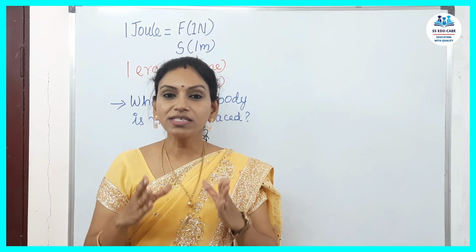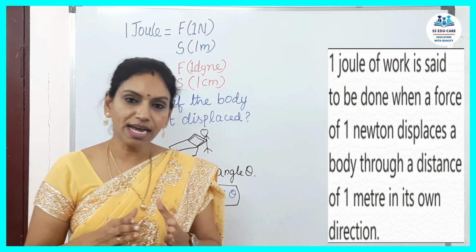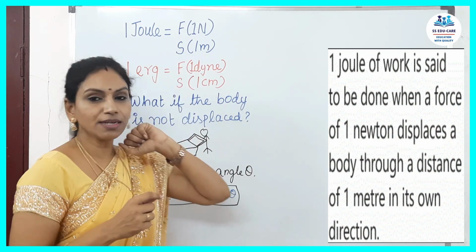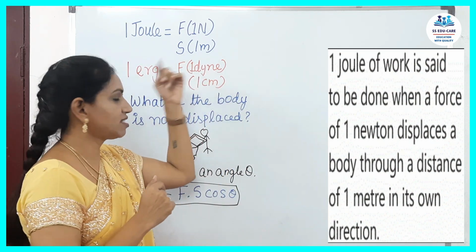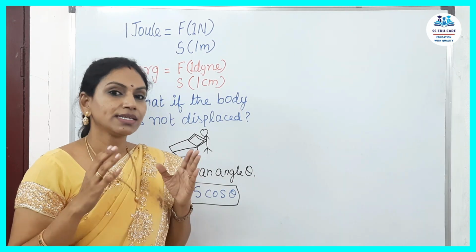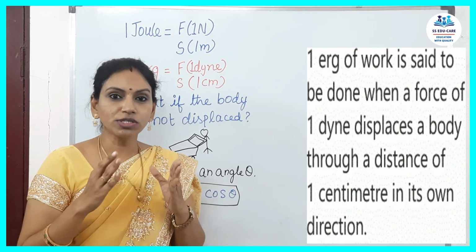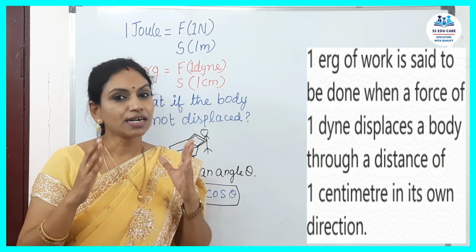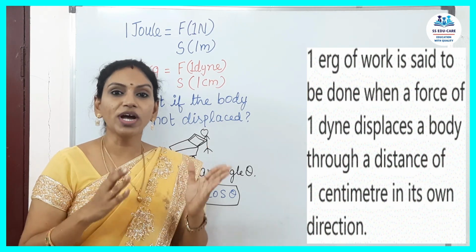Continuing with the definition of 1 joule. What is 1 joule? 1 joule of work done is defined as: when a force of 1 Newton is applied on an object and the object displaces 1 meter, the work done is said to be 1 joule. Next, the second definition. What is 1 erg? When a force of 1 dyne is applied on an object and the object displaces 1 centimeter, you call that work done 1 erg.